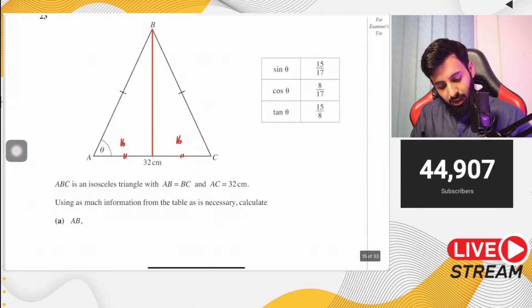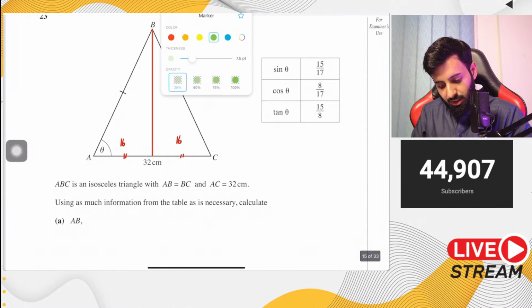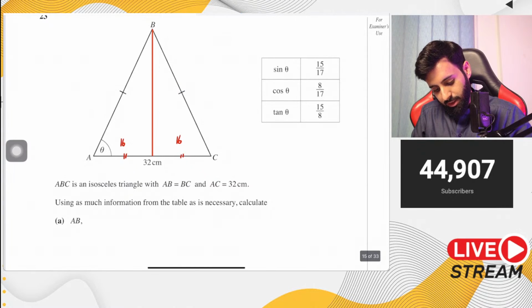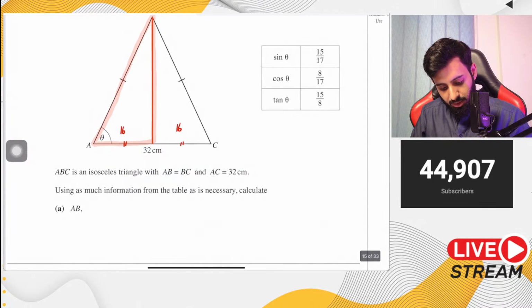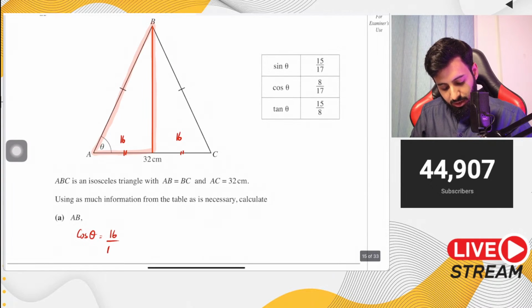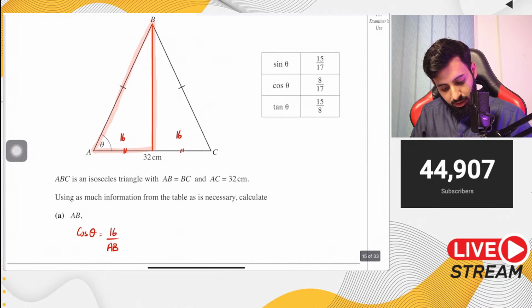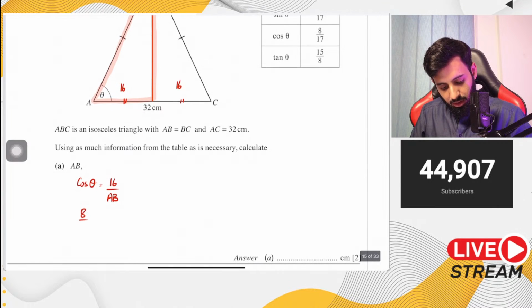Now, AB, relative to this triangle, is actually the hypotenuse length. So what trigonometric ratio can I use? I have the adjacent length and I need to find out the hypotenuse length. So that means we can use cos. Cos theta equals the adjacent, which is 16, over the hypotenuse, which is AB. Now what is cos theta equal to? Cos theta is equal to 8 upon 17. So 8 upon 17 equals 16 upon AB.